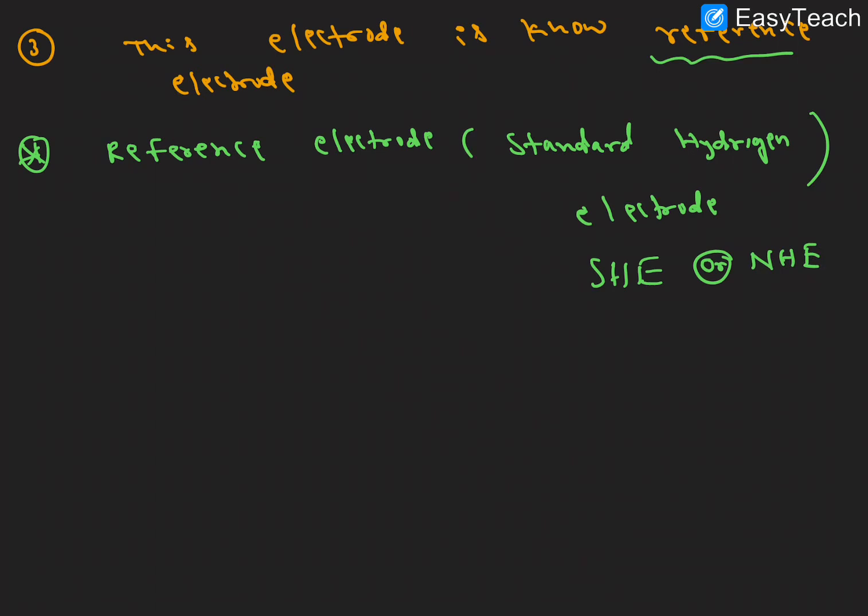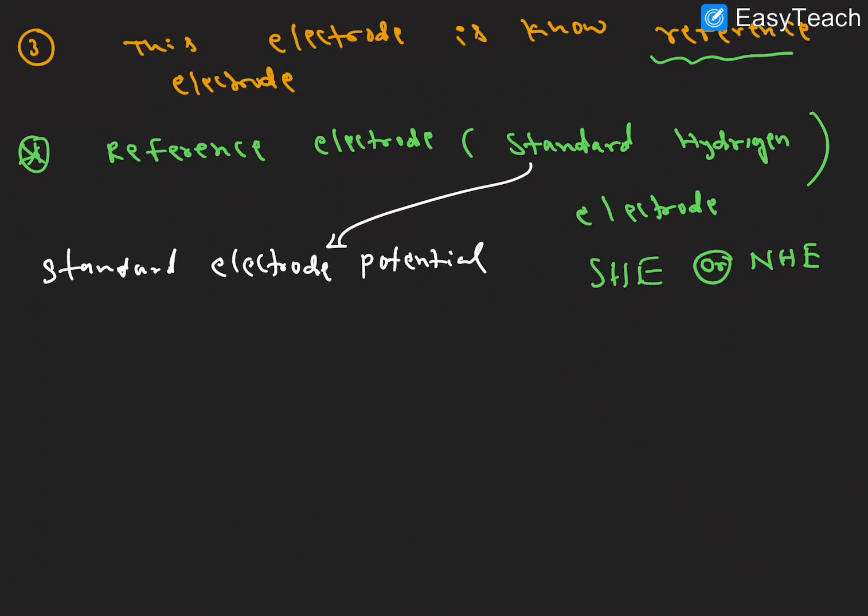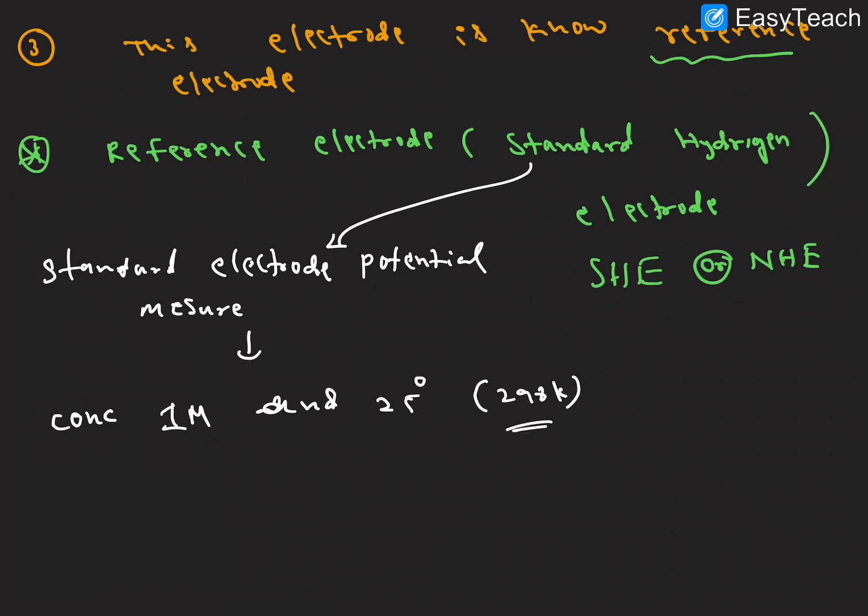What is the standard? The standard electrode potential is measured at a concentration of 1 molarity and a temperature of 25 degrees, that means 298 Kelvin, right?